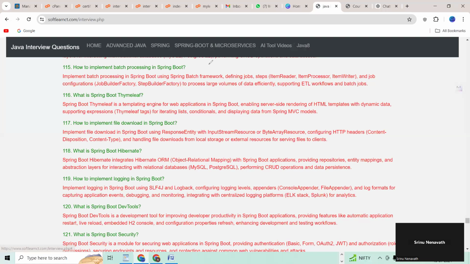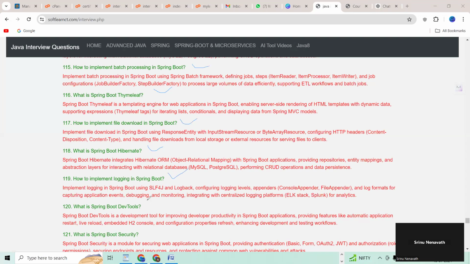How to implement batch processing in Spring Boot? Next question, guys. 116. What is Spring Boot Thymeleaf? 117 question. How to implement file downloading in Spring Boot? 118 question. What is Spring Boot Hibernate? 119 question. How to implement logging in Spring Boot?